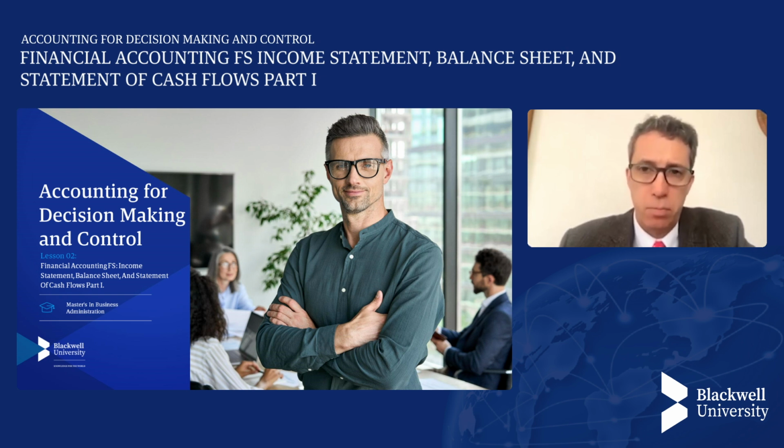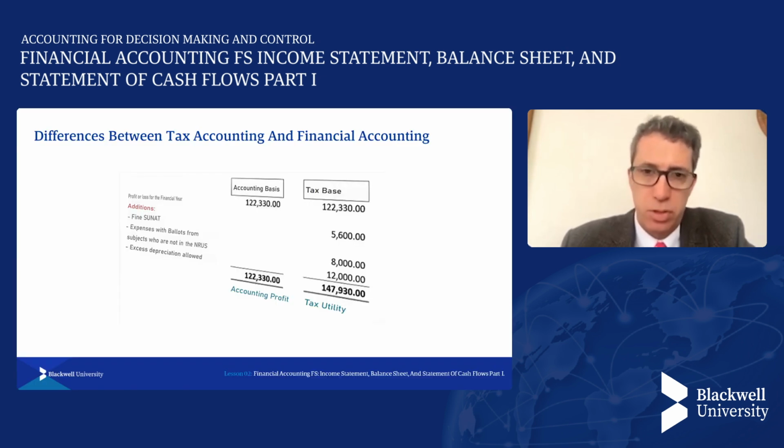And for that, we are going to continue with the theme we were discussing in the previous session, as you can see below, where we were talking about different types of accounting: financial accounting, tax accounting, management accounting, etc. Here is a small example of the difference between tax accounting and financial accounting. We have a company, for example, that has a financial result or profit of 122,330. In this case, Peruvian sols.